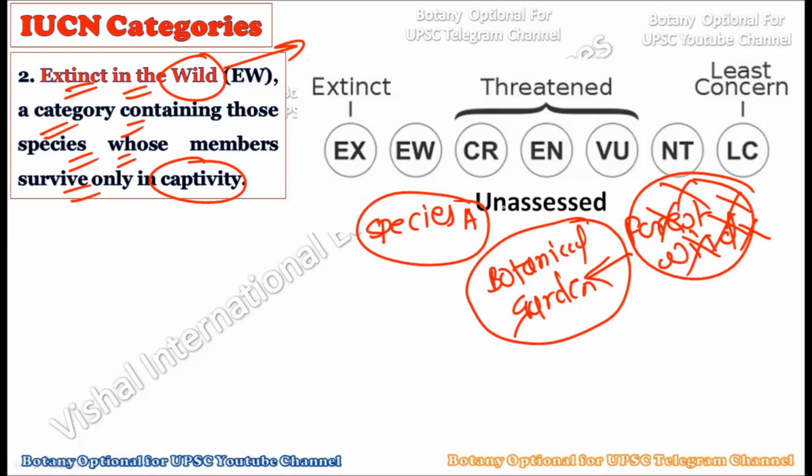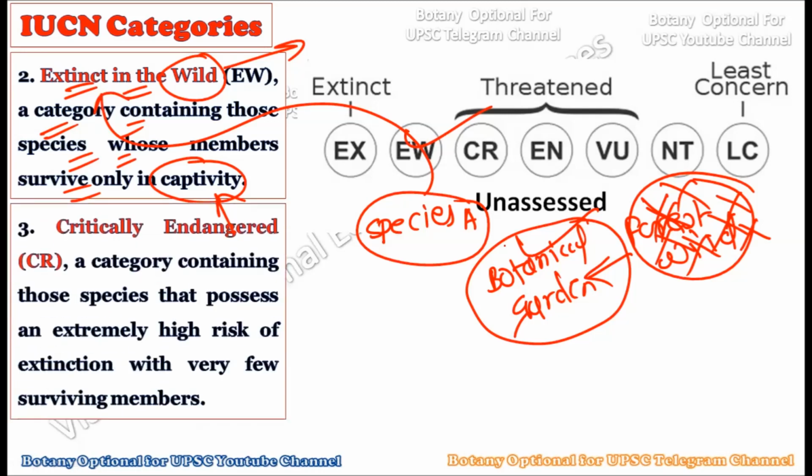It got extinct in the wild, but that species is still present on mother earth, under human observation or human care, for example in the botanical garden. So the species can be described as extinct in the wild. This is our second category, extinct in the wild, and it is the species which is still present on mother earth under captivity or human care in the botanical garden, but is extinct from the wild. So this is the second IUCN category, in which the species is yet present on mother earth, but is not found in the wild areas, only under human observation.